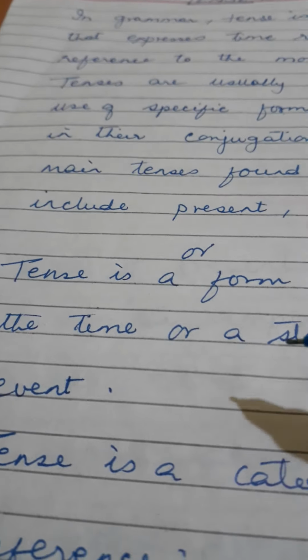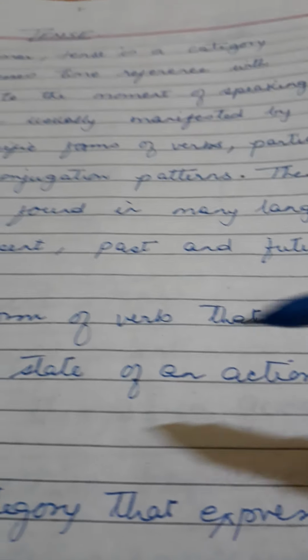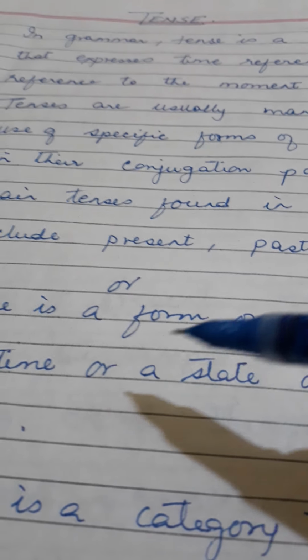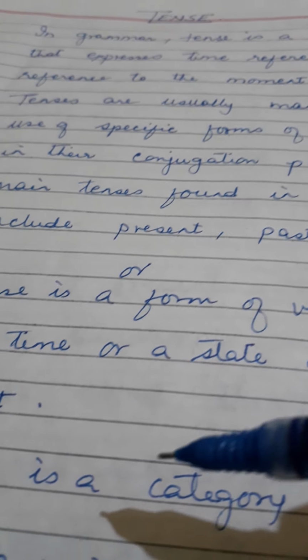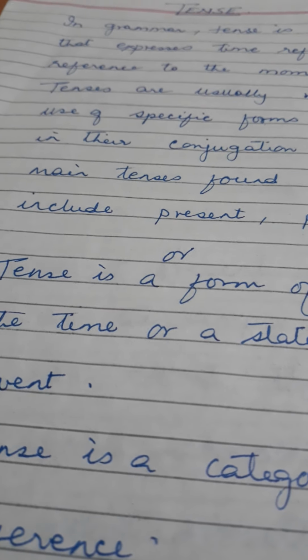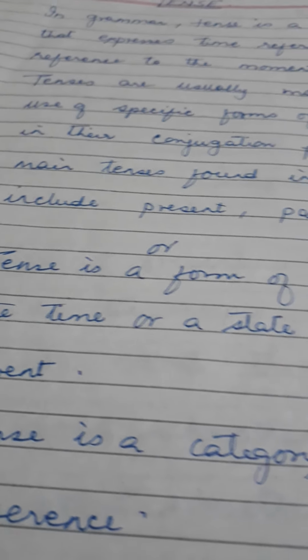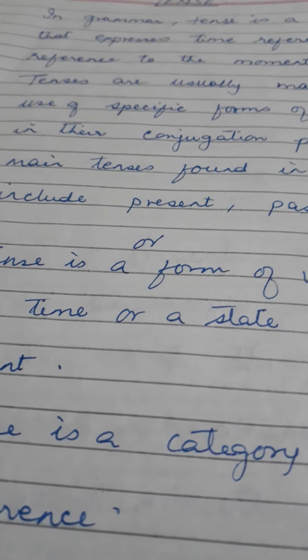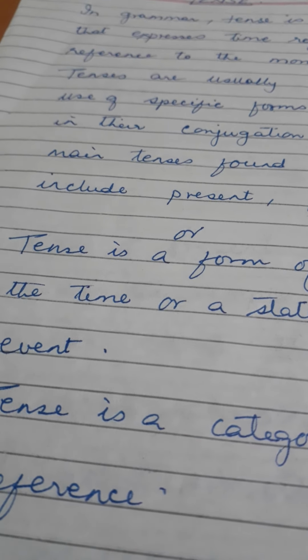So, we can say that tense is a form of an action and the time or a state of an action and event. It indicates the time or the state of action and the event when the action had taken place.